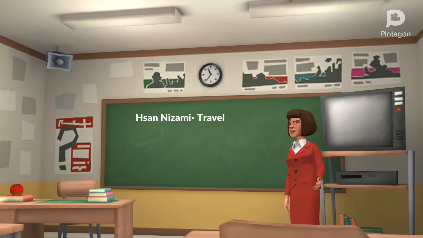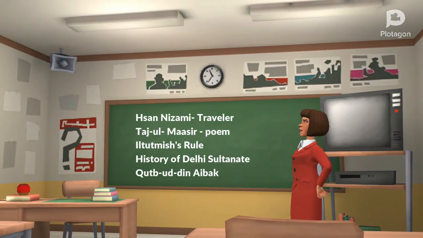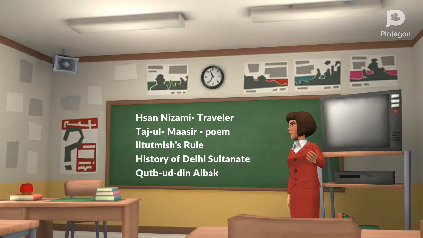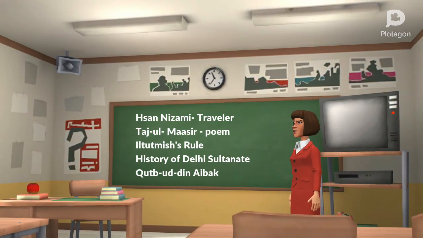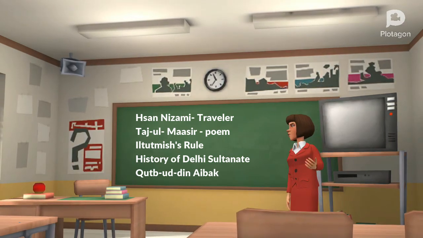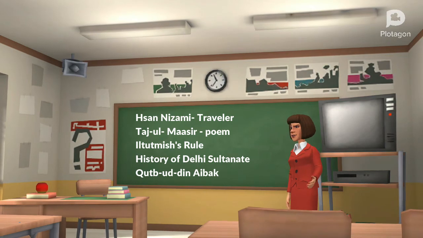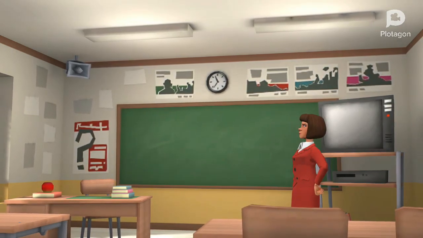Let me repeat. Hasan Nizami is a traveller from Ghazni, and he wrote Taj-ul-Maasir. This was written at the end of Iltutmish's rule. This work is the first official history of the Delhi Sultanate. Okay, this work contains information about Qutb-ud-din Aibak.